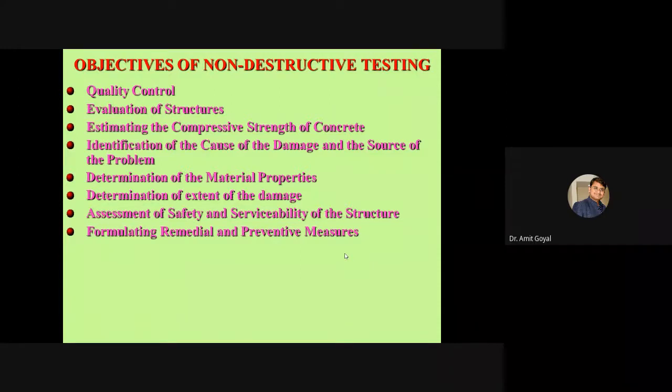But they said they were not relying on these tests. So we took it as a challenge, and we told them, okay, we will do the testing.